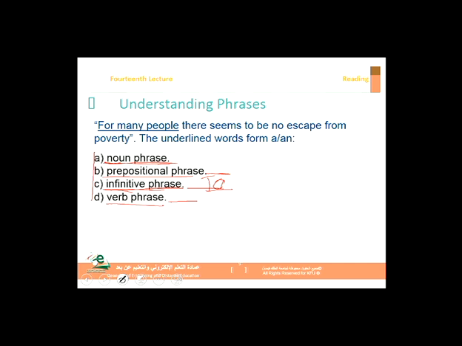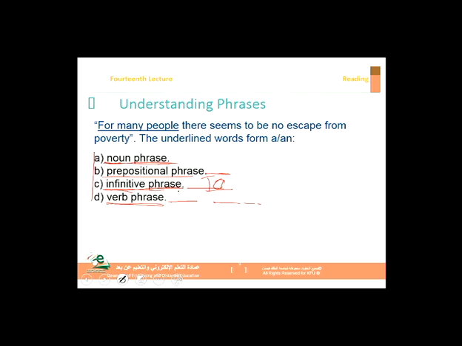Then verb phrase. So just a verb and whatever, an object, for example. So bring money. Bring money is a verb phrase. To bring money is an infinitive phrase. Okay?